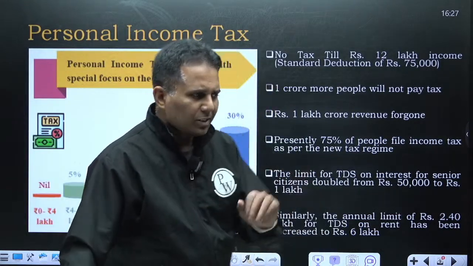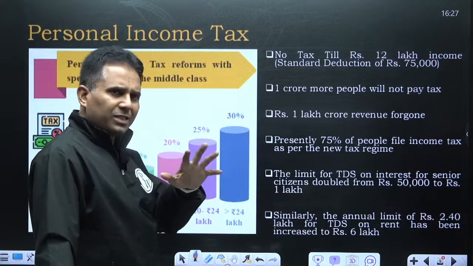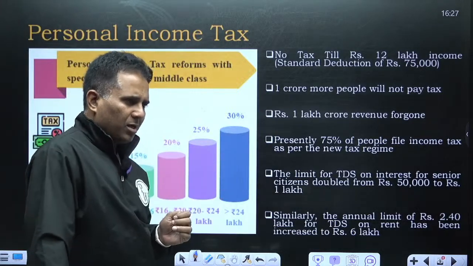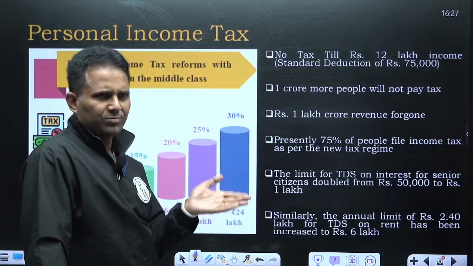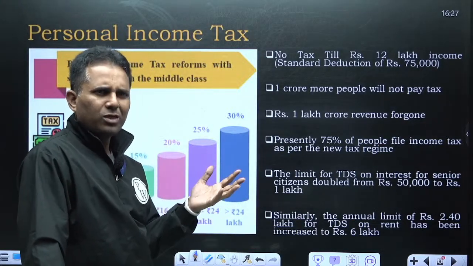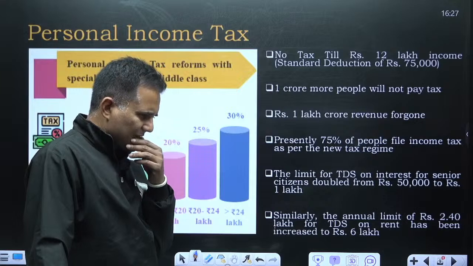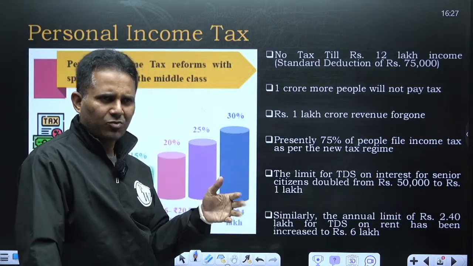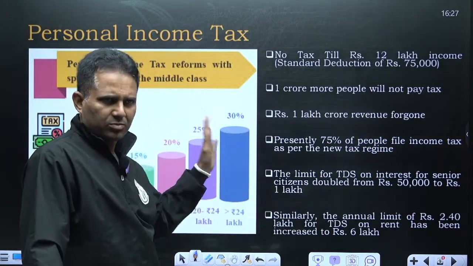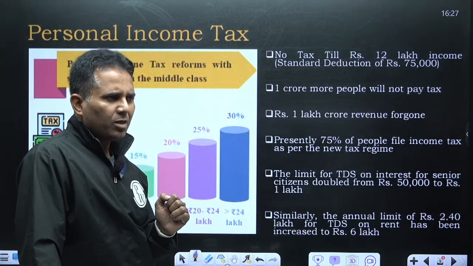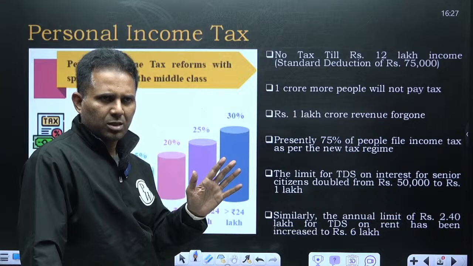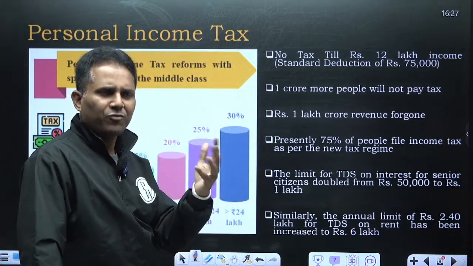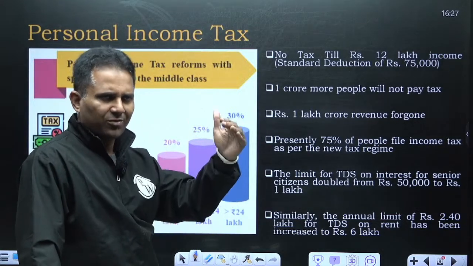So what change exactly has happened? See, there are two schemes in personal income tax. One is the old regime, the other is the new regime. In the old regime, exemptions were allowed. In the new regime, the government wanted to simplify the process, so there are no exemptions. Whatever you earn, you will have to pay tax after a certain level, of course.